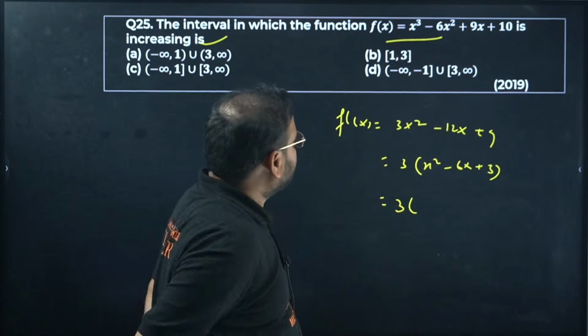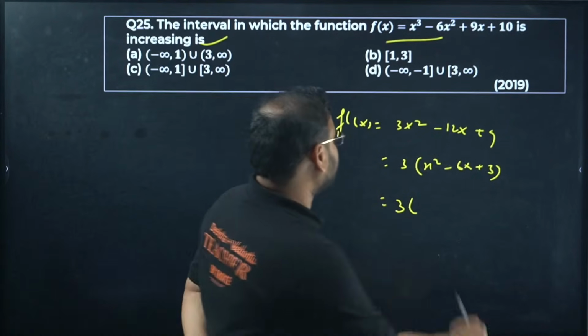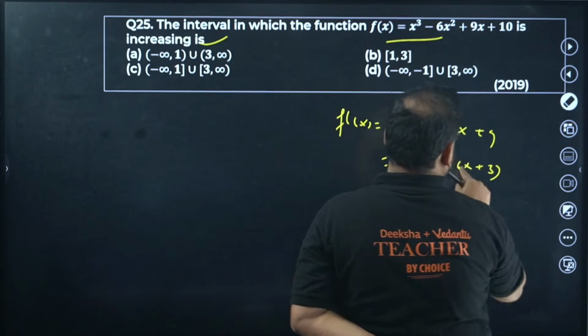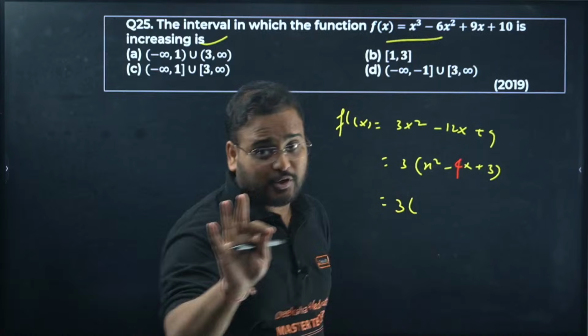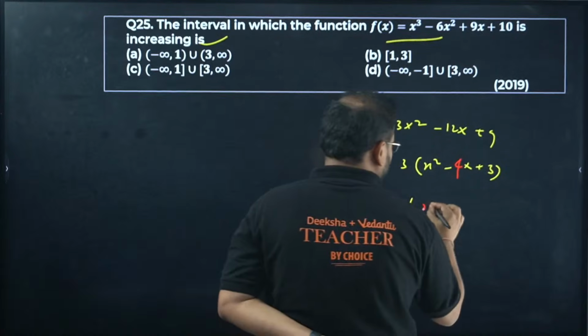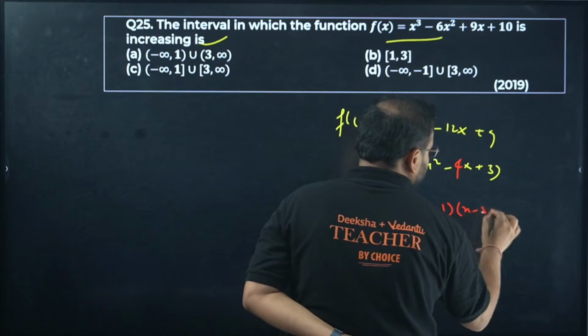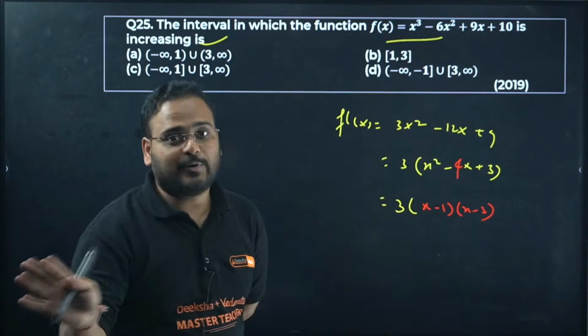I've taken 3 common already. X square minus, okay, I've taken 3 common, my bad. See, sir, silly mistakes happen like this. I am really sorry and ashamed. I've taken 3 common, sorry. My bad. X minus 1 and x minus 3. My bad. Okay, you don't have to laugh at me.